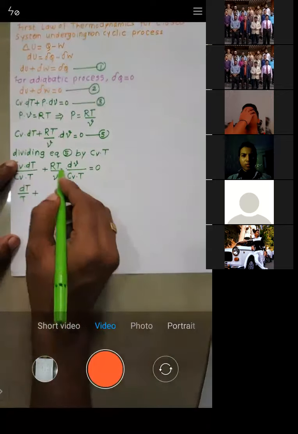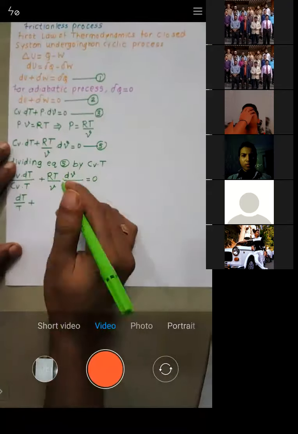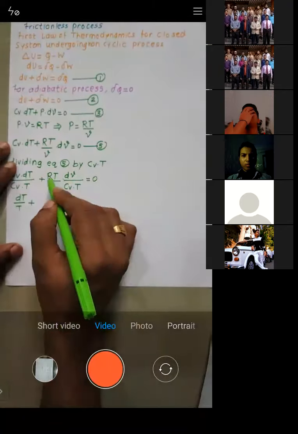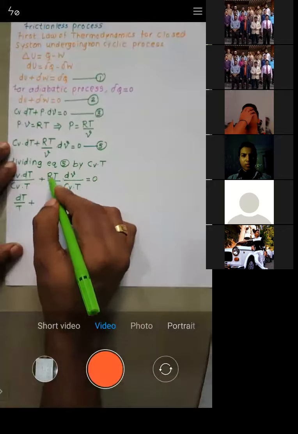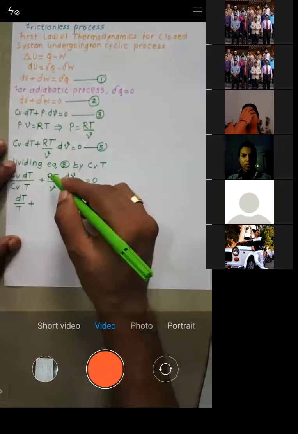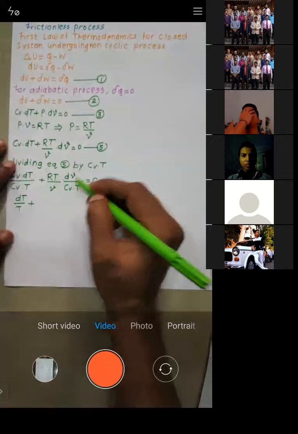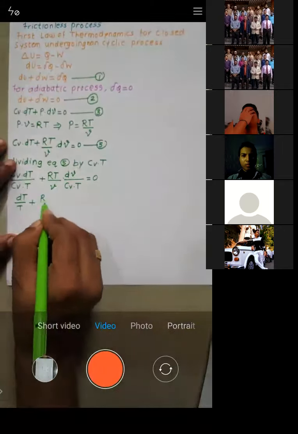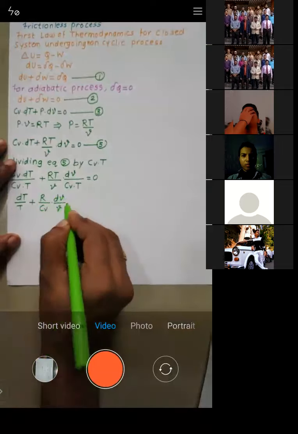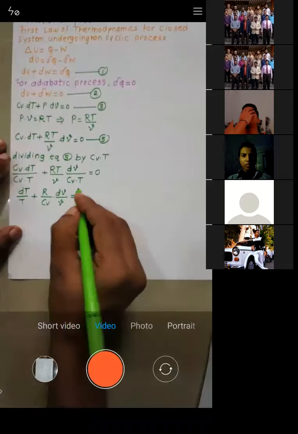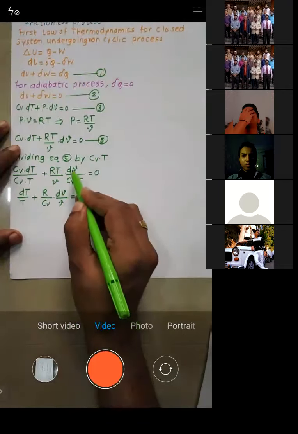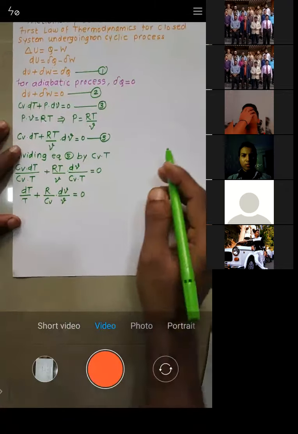You can check it, this T gets cancelled. What is remaining? R. What is remaining is dV by V, R by Cv. I'll just write down R by Cv into dV by V is equal to 0. See, what is remaining: R by Cv, dV by V, dT by T, is equal to 0.